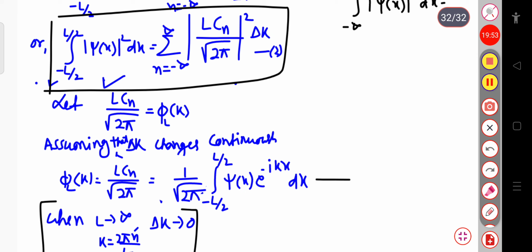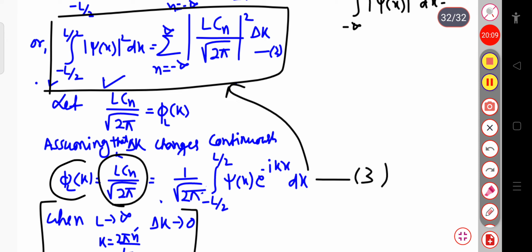You can see that in place of L Cn by root over 2 pi, if we substitute this value, then this will be simply 1 by root over 2 pi times minus L by 2 to plus L by 2 psi of x exponential minus i k x dx, or we can simply write it as phi L of k, or this is simply phi of k.